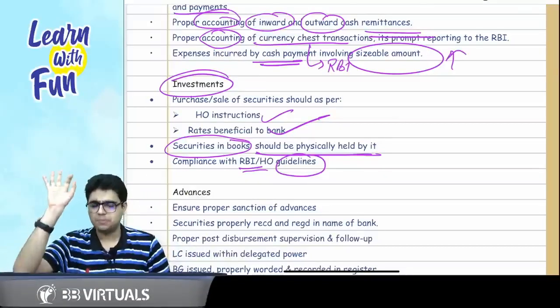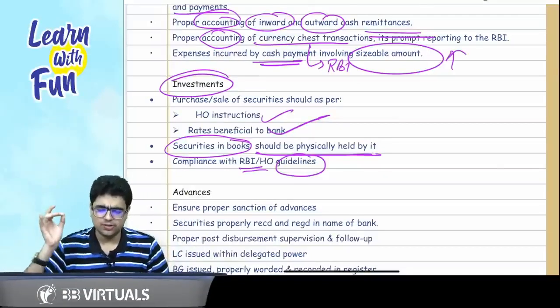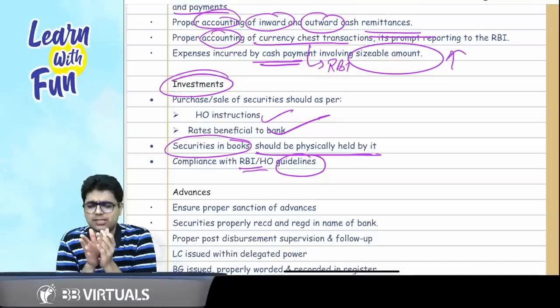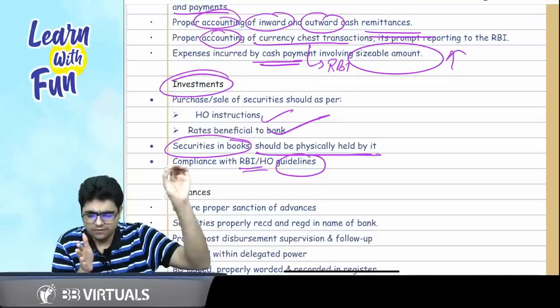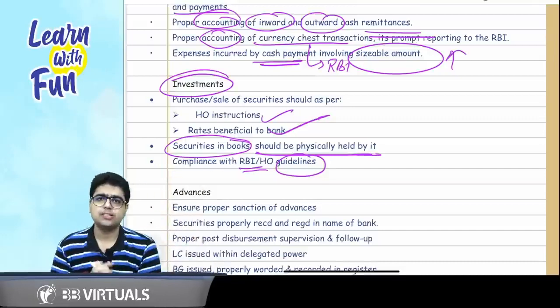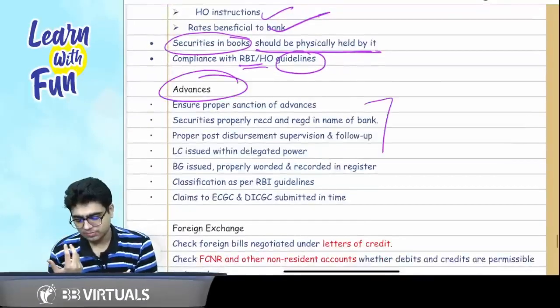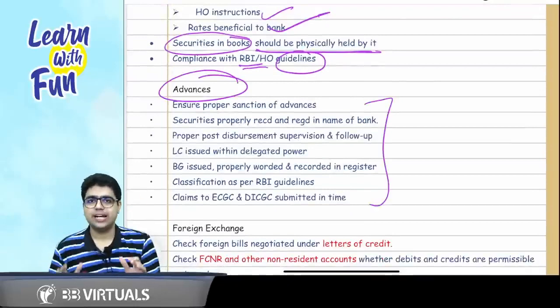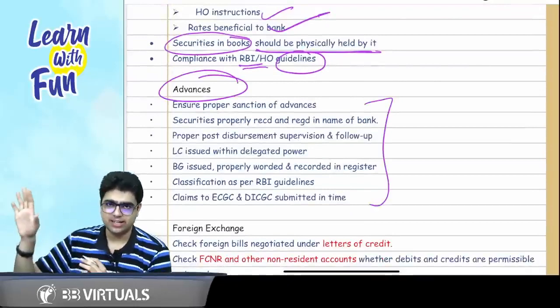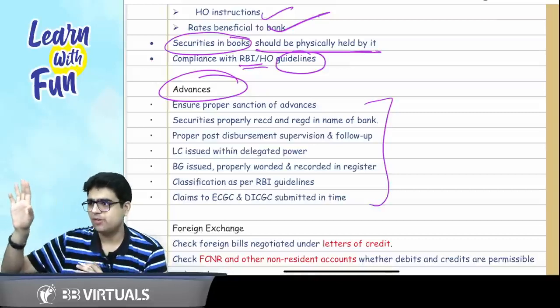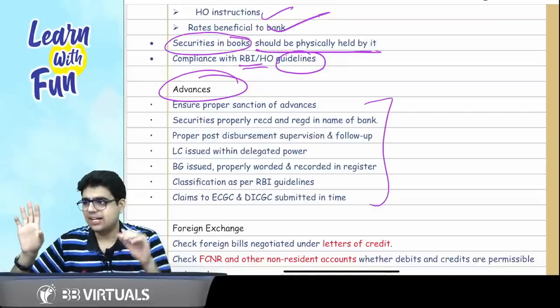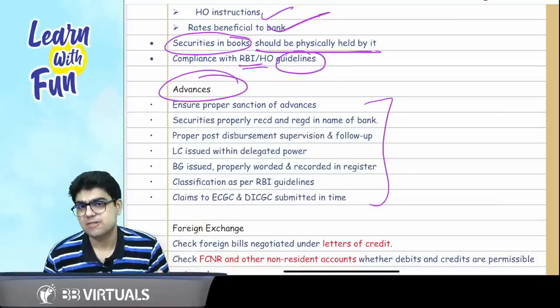Again, investments: purchase and sale as per the head office instruction and at rates beneficial to the bank. Whatever investments are in the books of accounts should be physically held by it. And the last point is to comply with the RBI and head office guidelines. So what about the advances? I think we have already covered advances in much detail regarding the internal controls and the substantive audit procedure. If ICAI asks regarding concurrent audit, it will be very, very bad.